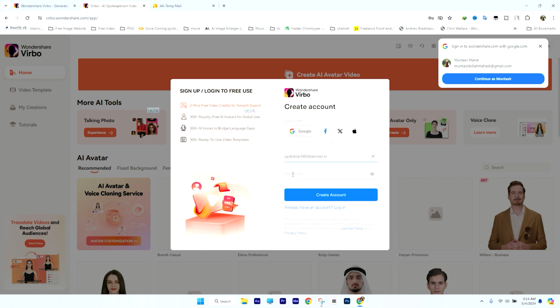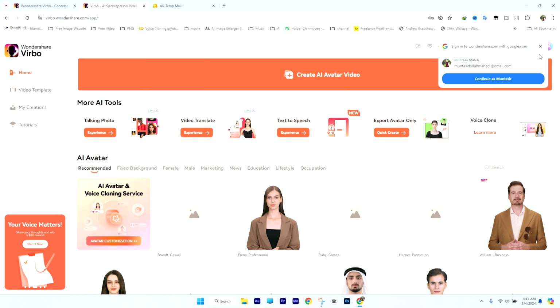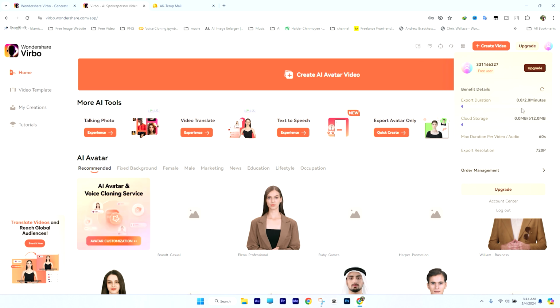So first you need to copy this mail address, then come here and paste it. Then you need to create a password here. So I'm creating a password. Then you have to click on create account. Then it will log in automatically. As you can see here, there is a credit of 2 minutes, means you can make free 2-minute videos here. Once that is over, create a new account.